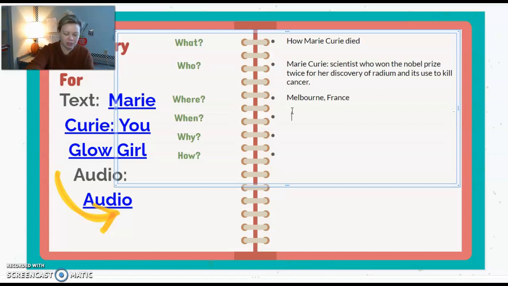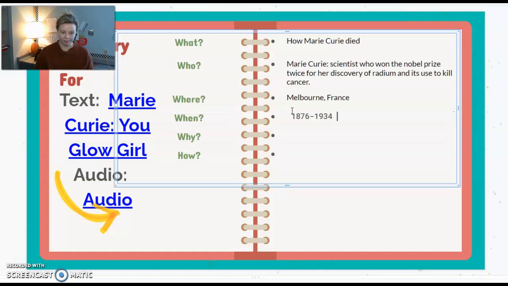So this takes place not just the day she died, but really her whole life, because the story really talks about her work in science and the radium, and how that's what eventually killed her, right? So really the story encompasses most of her life. So we're going to put her whole life here. It's fine to just put the year.